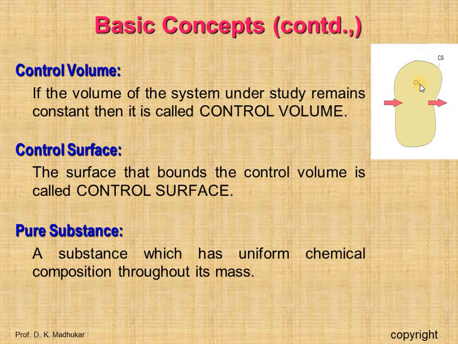In other words, it is a system which is homogeneous in composition and chemical aggregation. For example, liquid water, a mixture of liquid water and steam, or a mixture of ice and water. A mixture of liquid air and gaseous air is not a pure substance.